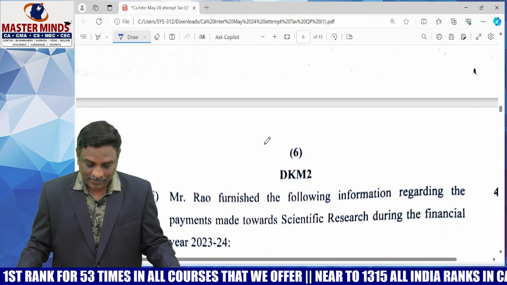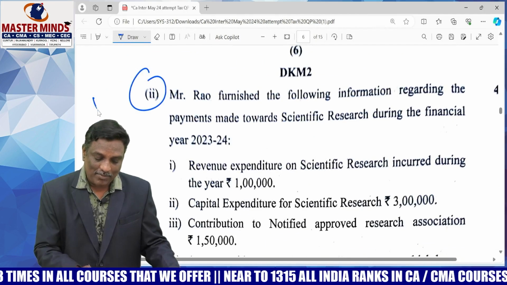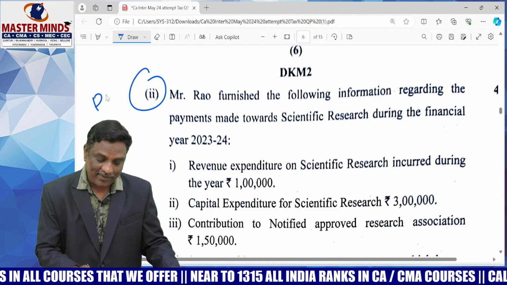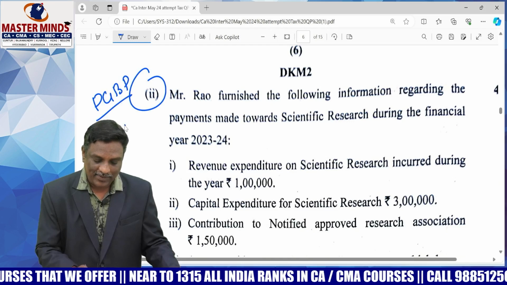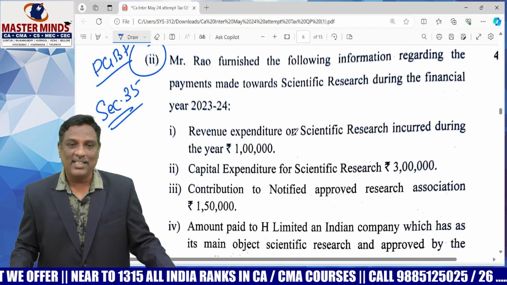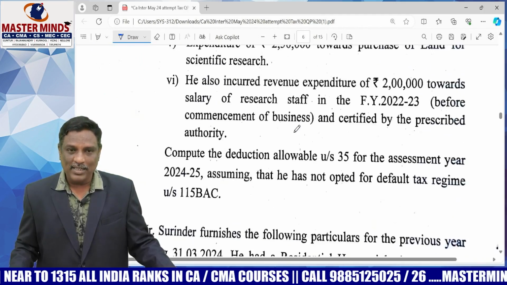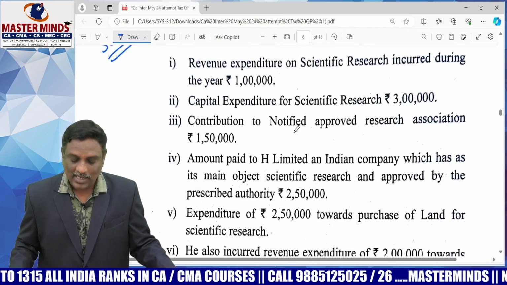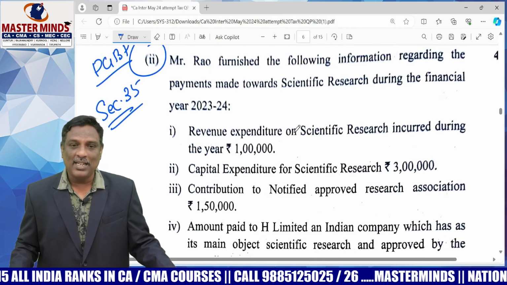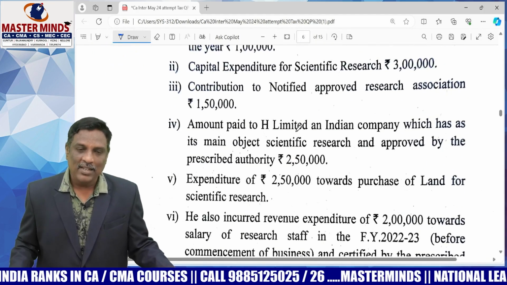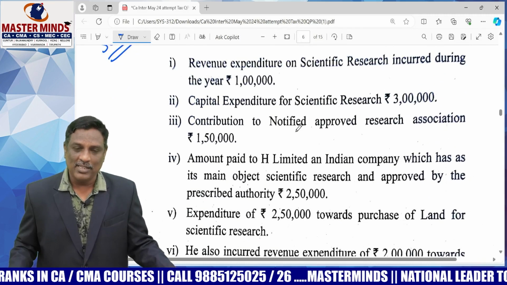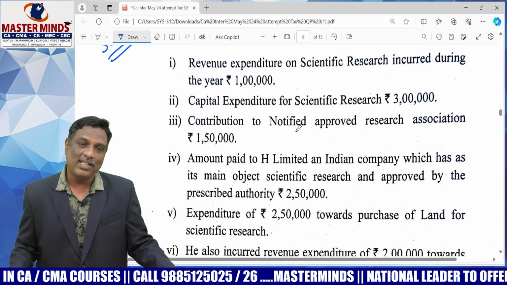And the second one is a PGBP related problem, scientific research, section 35. Ascertain the deduction under section 35. Various points are there. Some of the points relate to contributions, some relate to in-house research. Anyway, in-house research as well as contributions are both eligible for deduction at the rate of 100%.